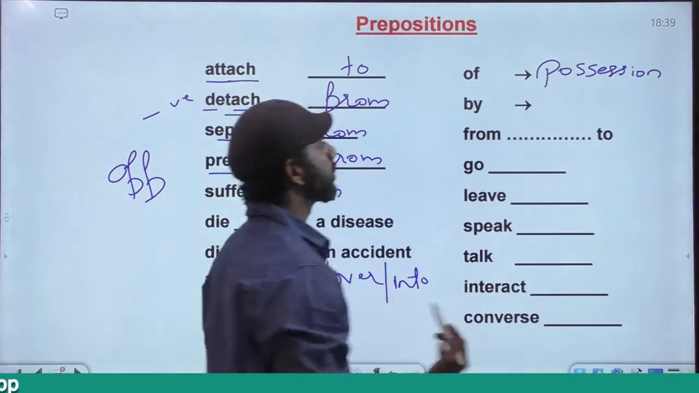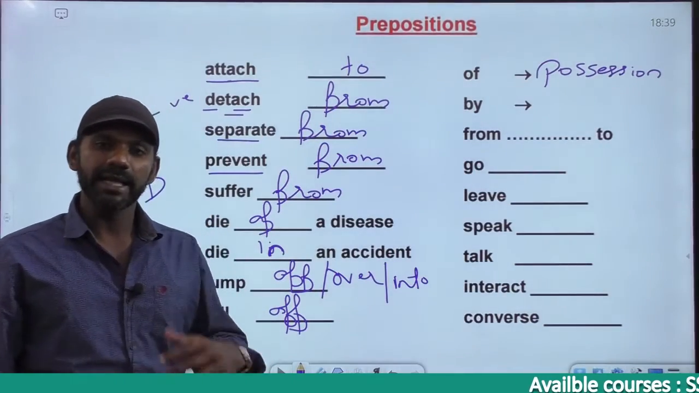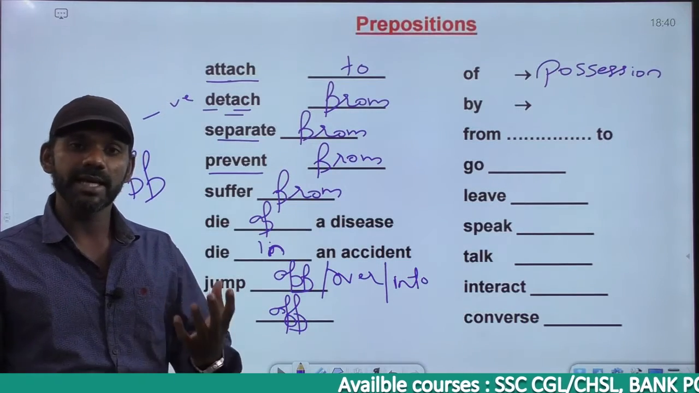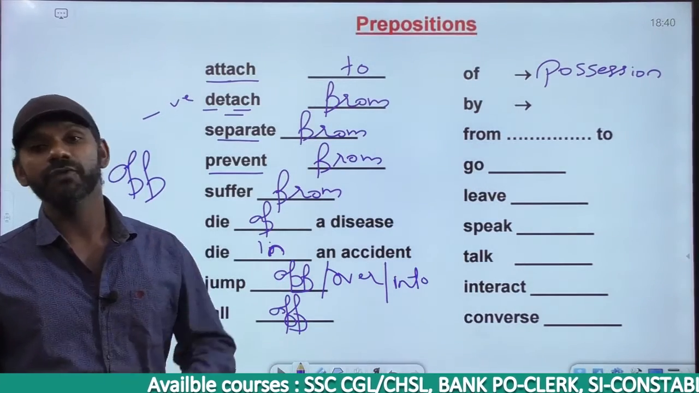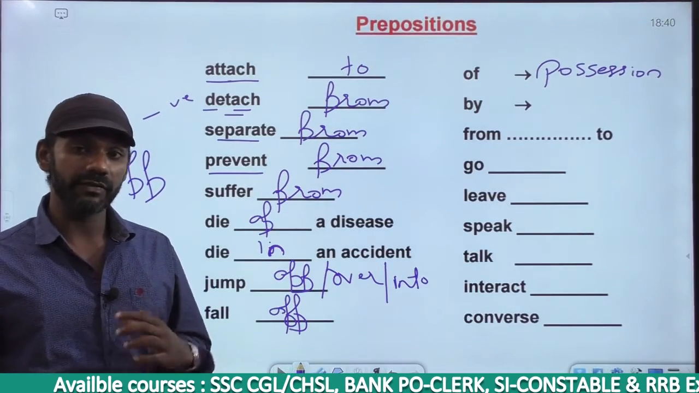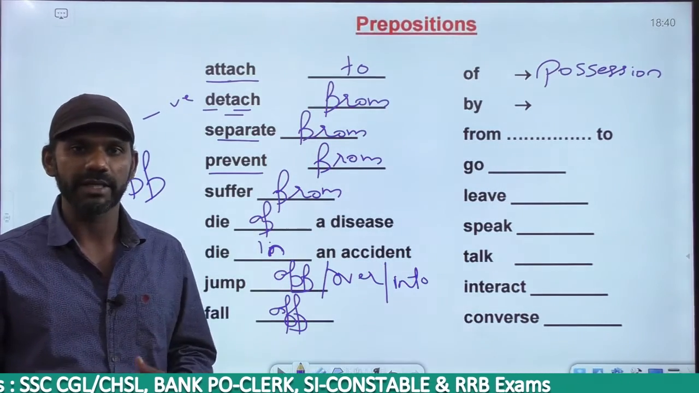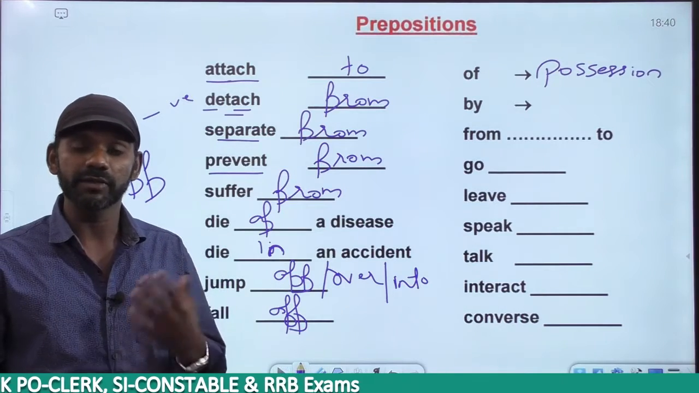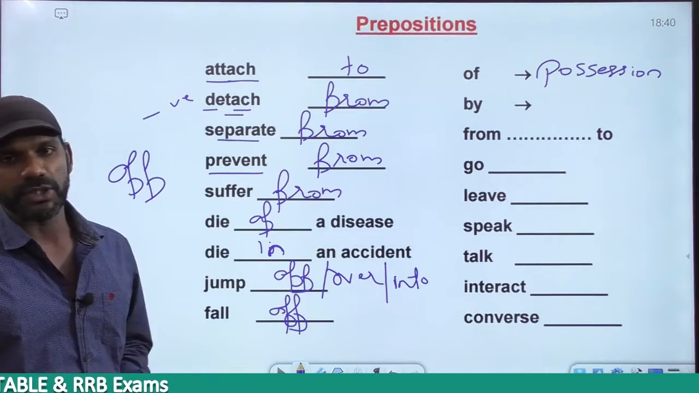O-F, of, is for possession. If I say the legs of the chair, it means the legs belong to the chair, or the chair possesses the legs. The leaves of the fan. The fan's leaves is the wrong usage. It must be the leaves of the fan, which means the leaves belong to the fan, or the fan possesses the leaves. So O-F of is for possession.